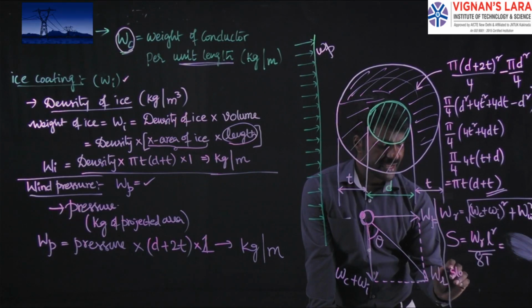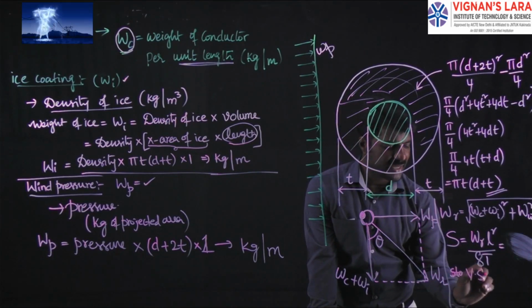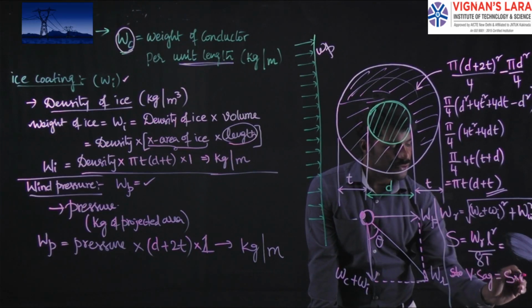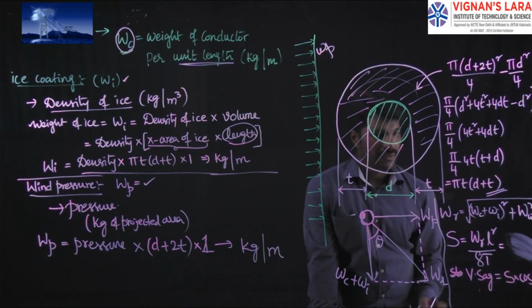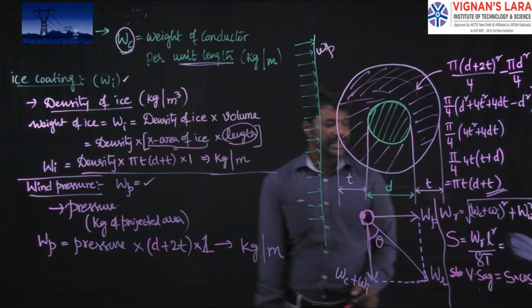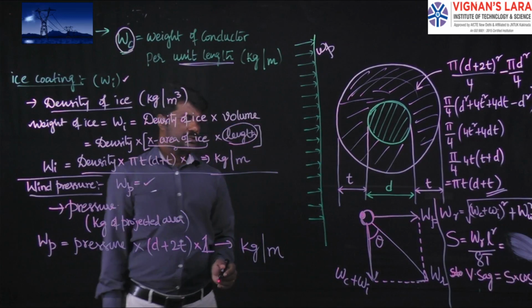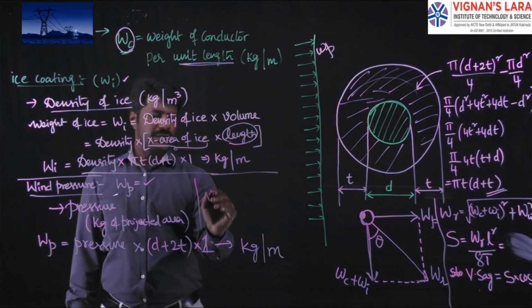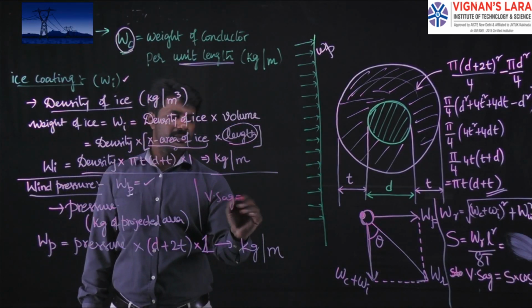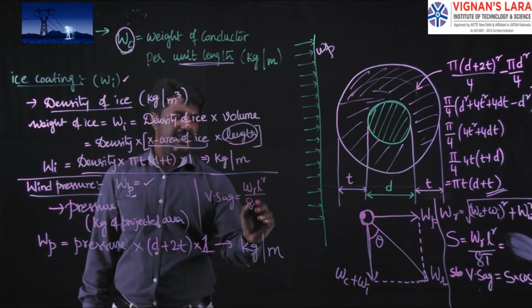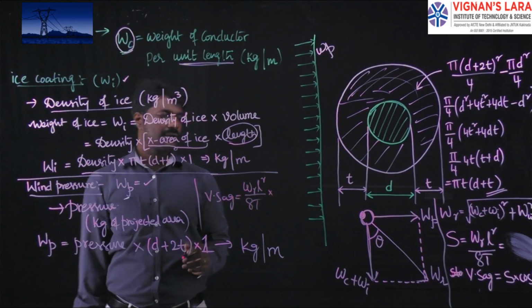So the vertical sag is equal to the calculated sag S into cos theta, where theta is the deviation due to wind pressure. So the vertical sag is equal to the slant sag WR L square by 8T multiplied with cos theta.